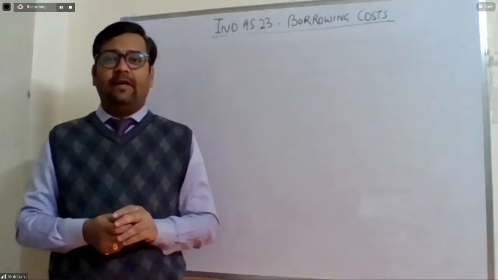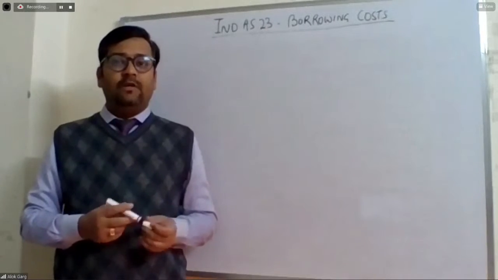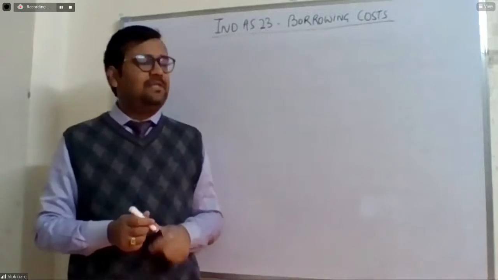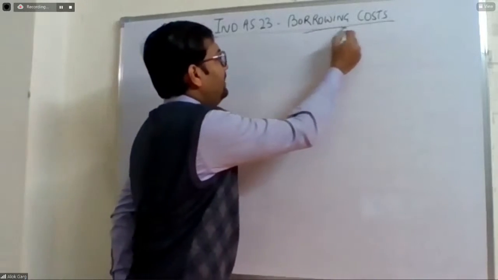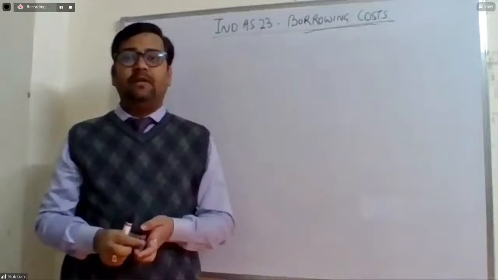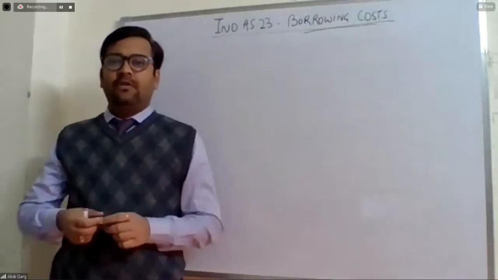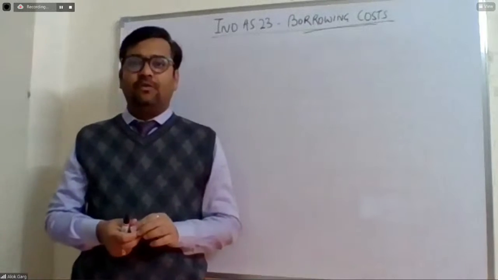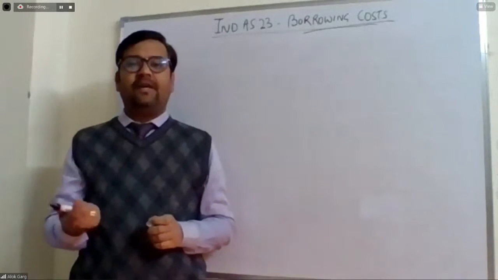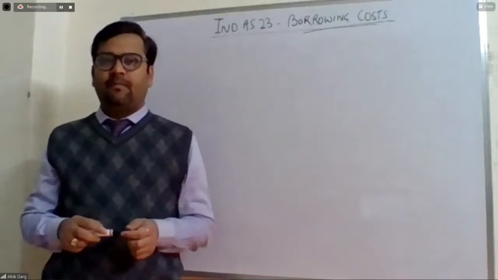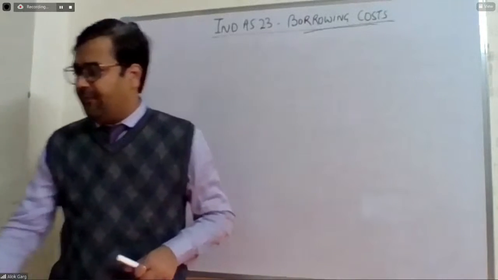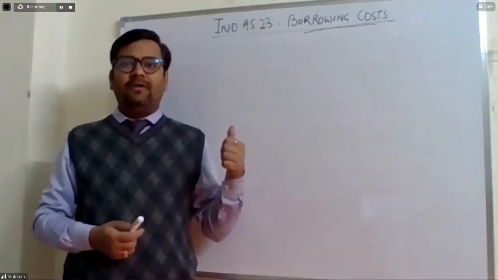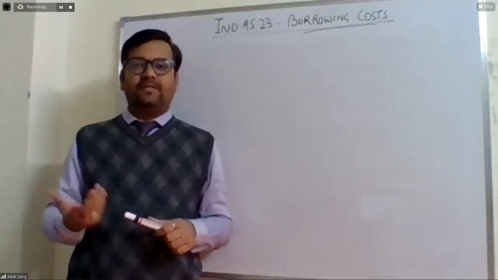Today we are going to discuss another standard, which is Ind AS 23 Borrowing Cost. First question I would like to ask all of you: borrowing cost, as the name suggests, seems like a nominal account, an expense account. So what is the nature of this standard? If I need to classify this standard, is it an expense related standard or an asset based standard? Can any of you tell me?